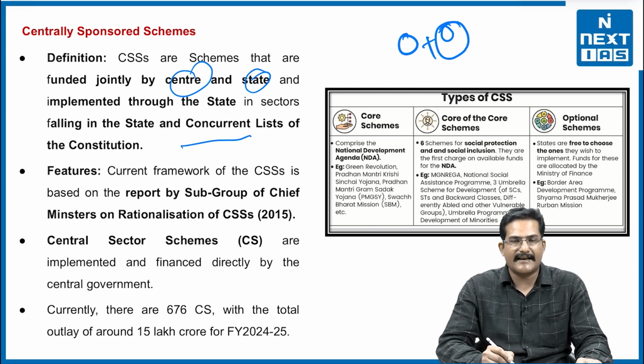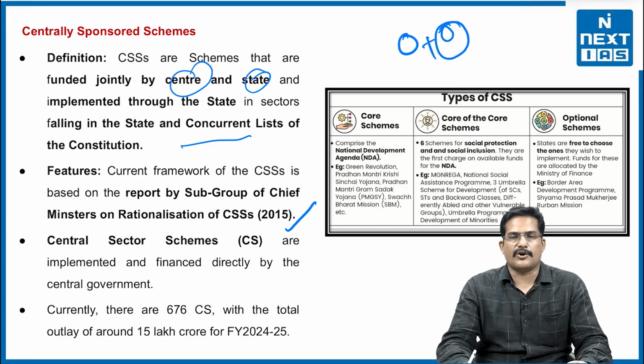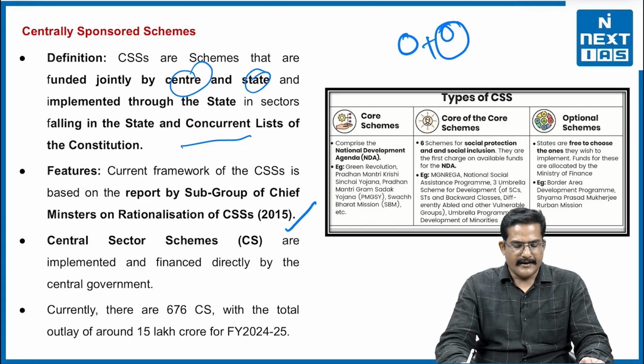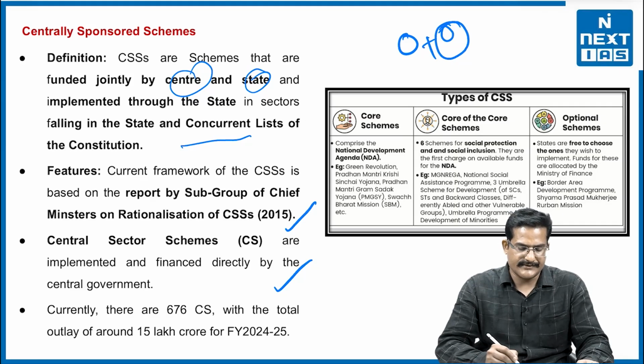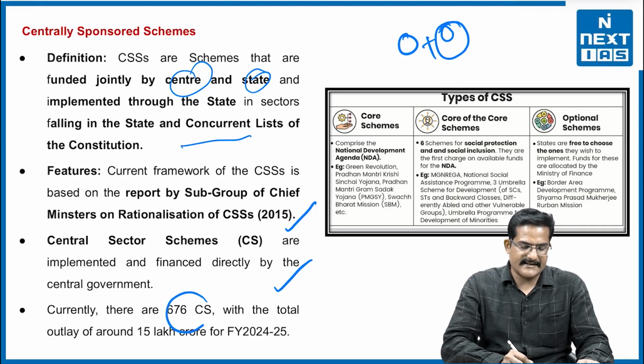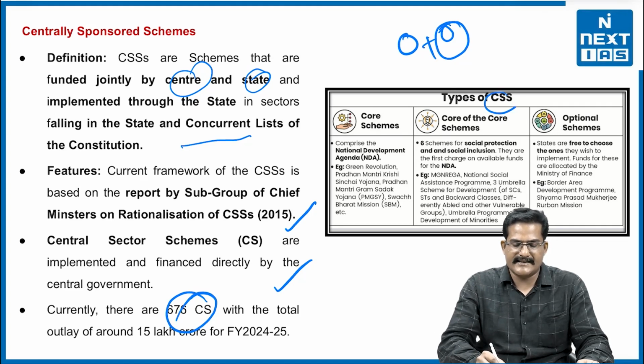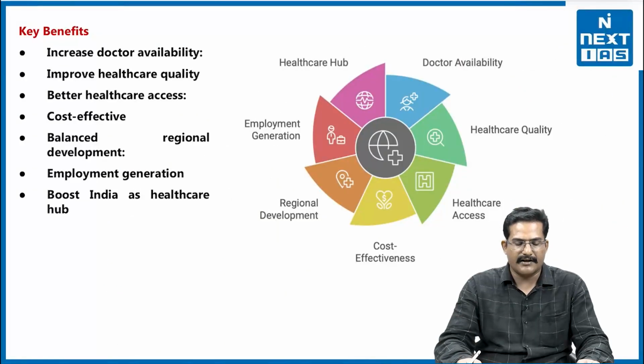What are the features of the CSS? The current framework of the CSS is based on the report by the subgroup of chief ministers on rationalization of CSS, which was brought in 2015, right. And central sector schemes are implemented and financed directly by the central government. Who implements and monitors it? It is the central government. This is a central sector scheme that the central government uses, and currently there are 676 central sector schemes. So you can see the types of CSS: there are core of the core schemes, core schemes, and optional schemes. So there are different definitions of it.